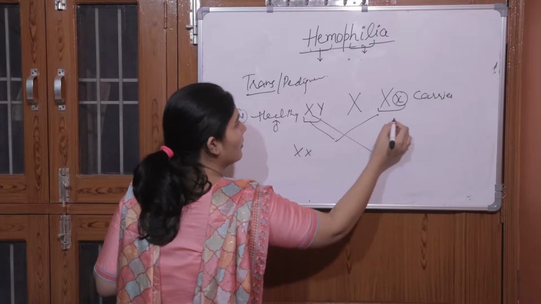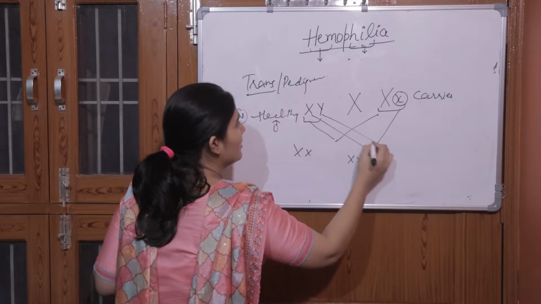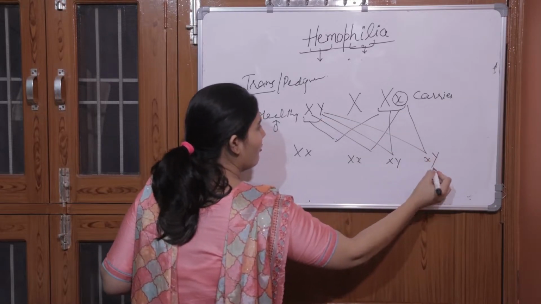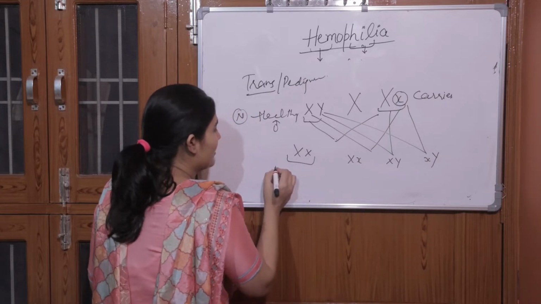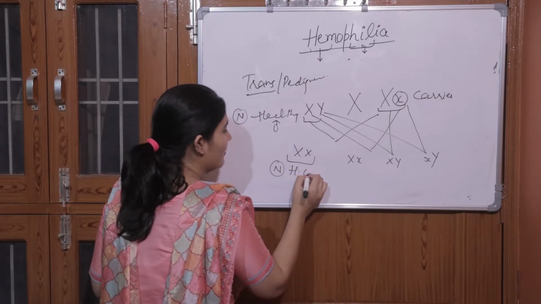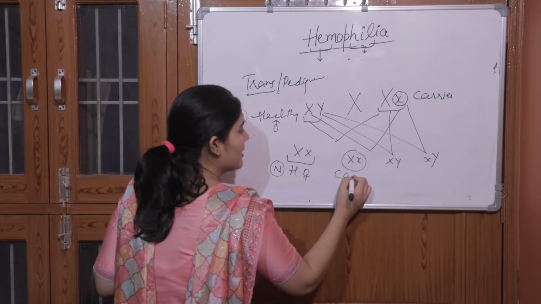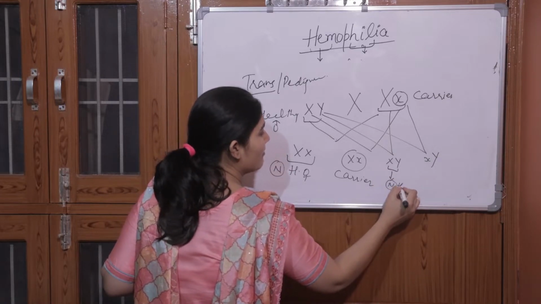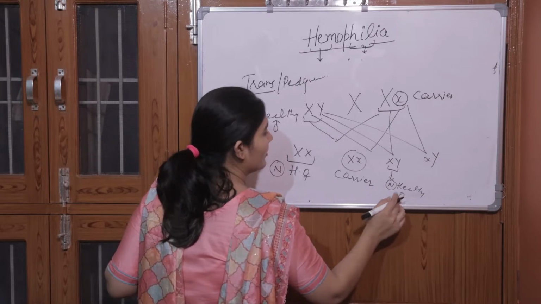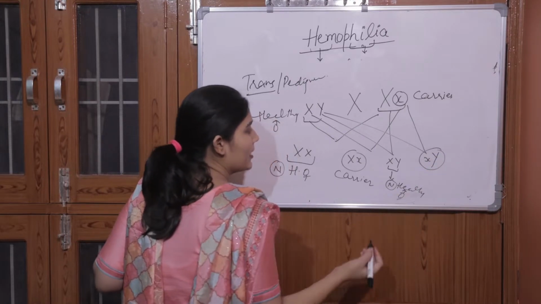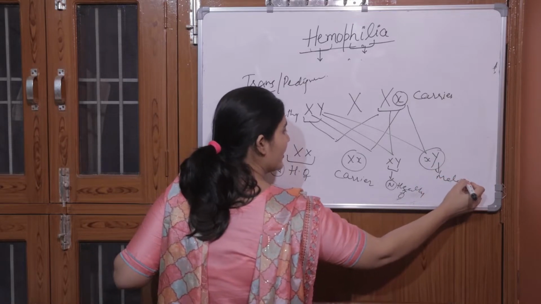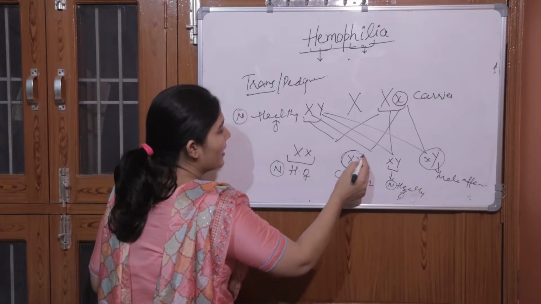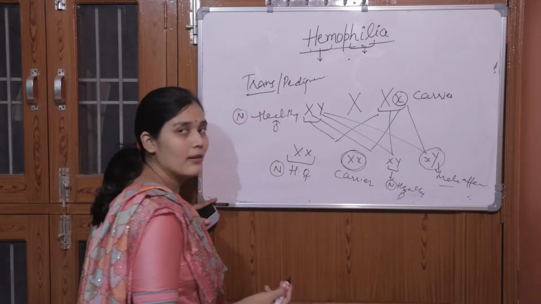Capital X capital X, small x, X Y, small x and Y. So capital X capital X means a normal healthy female. Capital X small x, she is the female carrier. Capital X capital Y, a normal healthy male. And small x capital Y means the male is affected. So it is carried by the female and the affected population is the male.